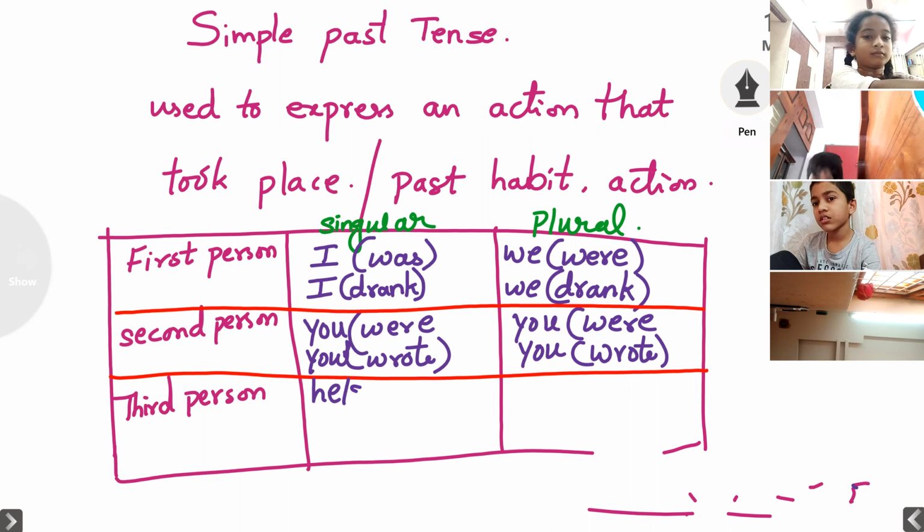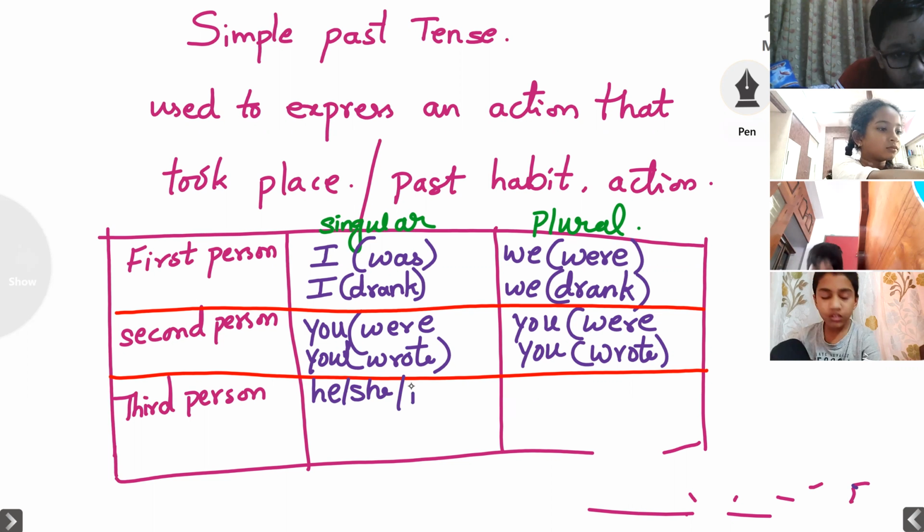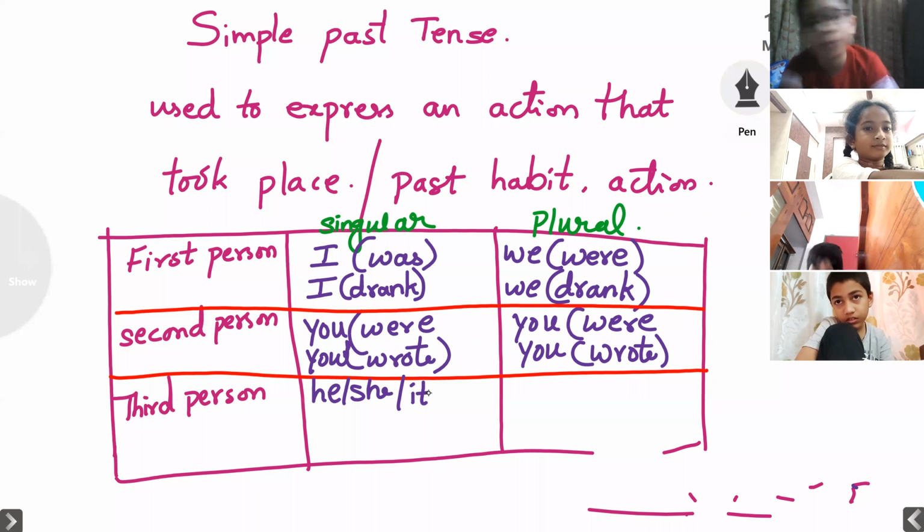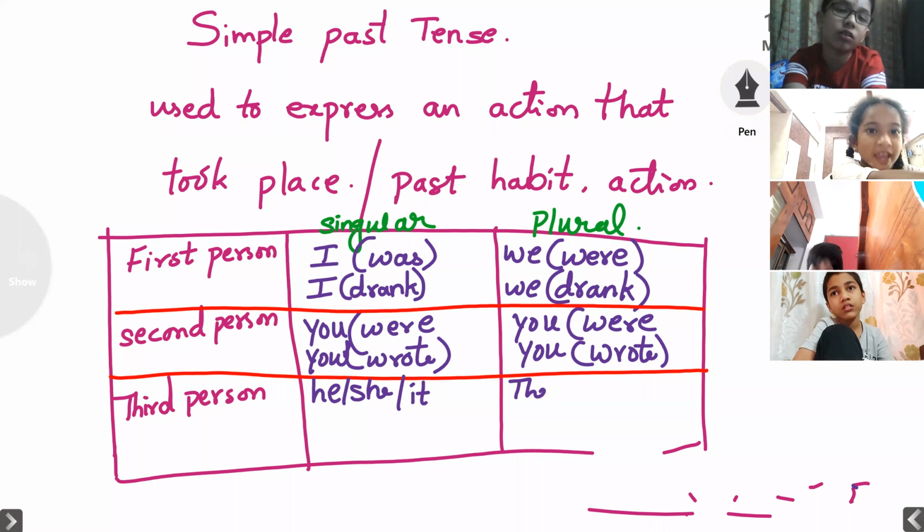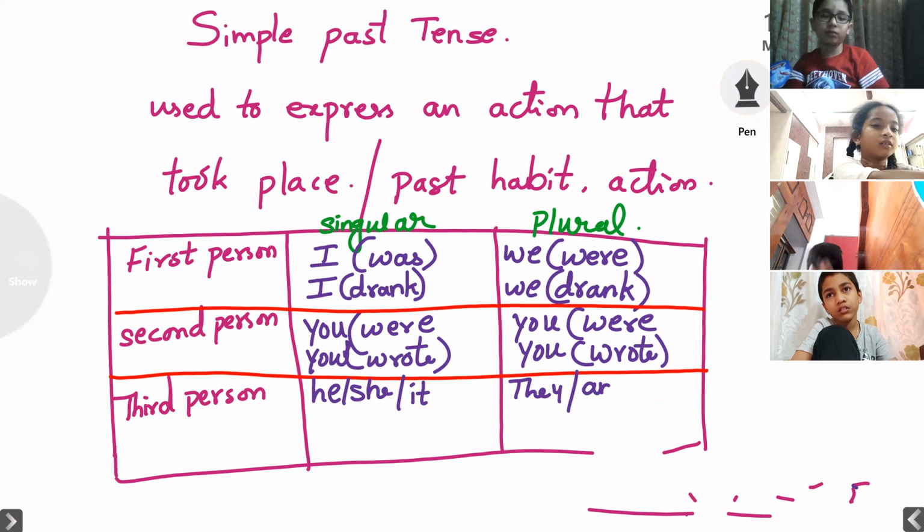He, she, it. Okay. And here in the plural, you will get they or any name.